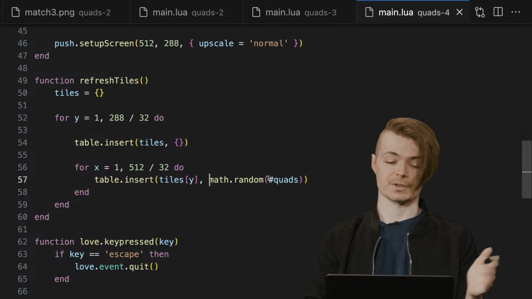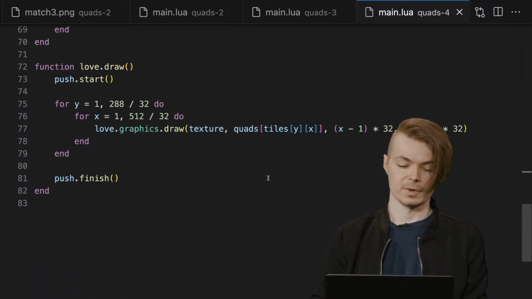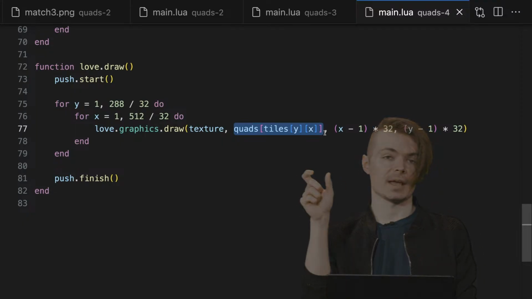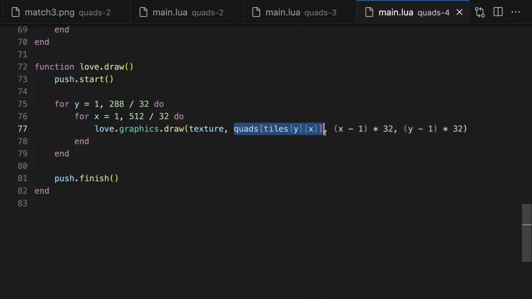And then what that will allow us to do is, as we come down here, we can just iterate over quads. Tiles yx is going to be the actual array, our 2D array, our tiles data structure for the board. Quads being our quads table of IDs. So we'll fetch the ID, link it rather, our table of quads that are effectively like thinking of our tiles like their IDs, which we'll do through here. So by offsetting into quads, we then are able to redraw the exact tile that maps to that ID, that random number between 1 and the size overall of our number of tiles.